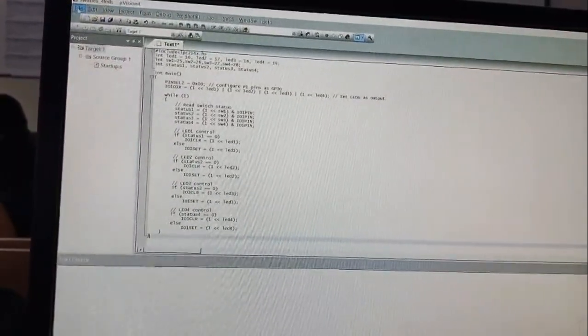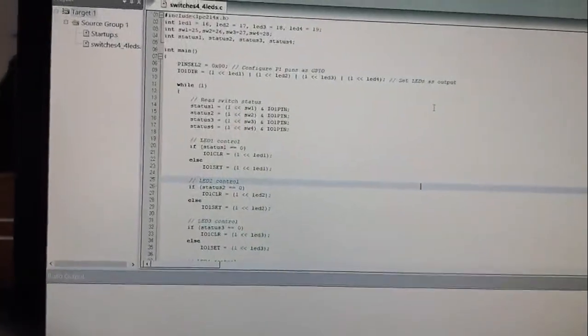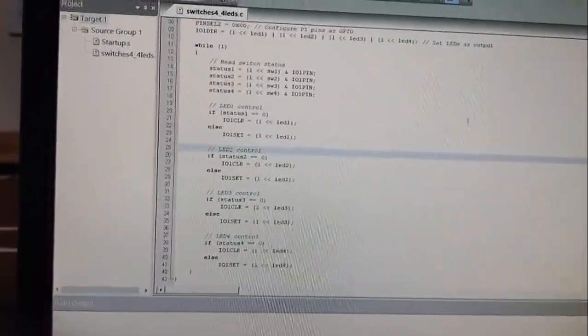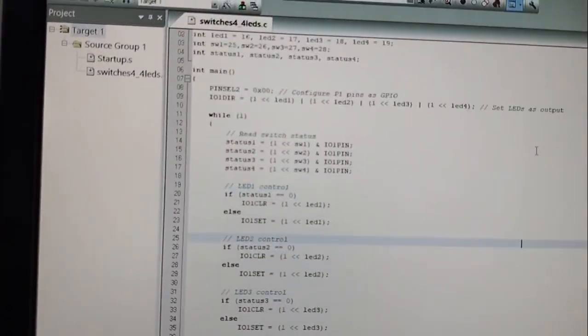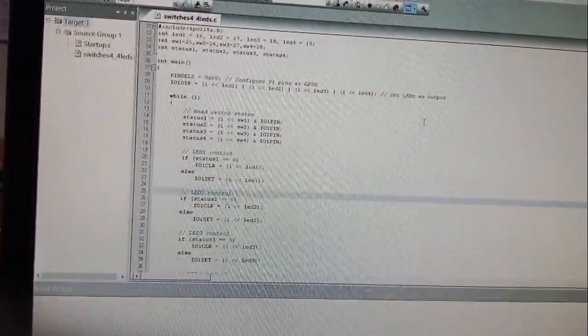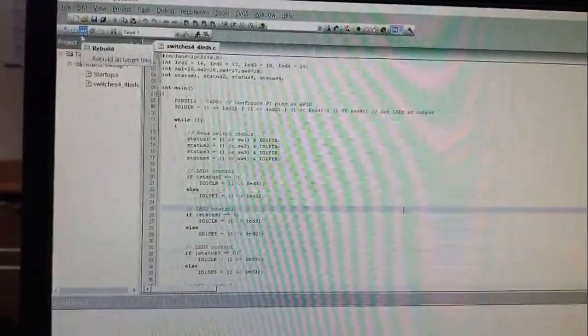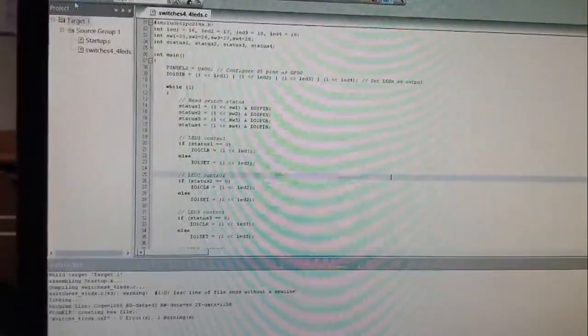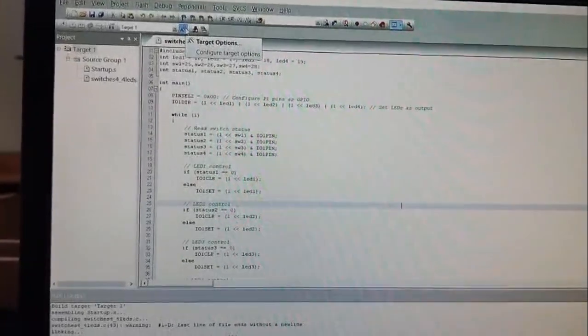For that we'll have to create a new file, paste the code over there, and add the code file in the source group. After that, we will have to go to the rebuild option. After rebuilding, we'll have to check for errors, and again we have to go to target options,